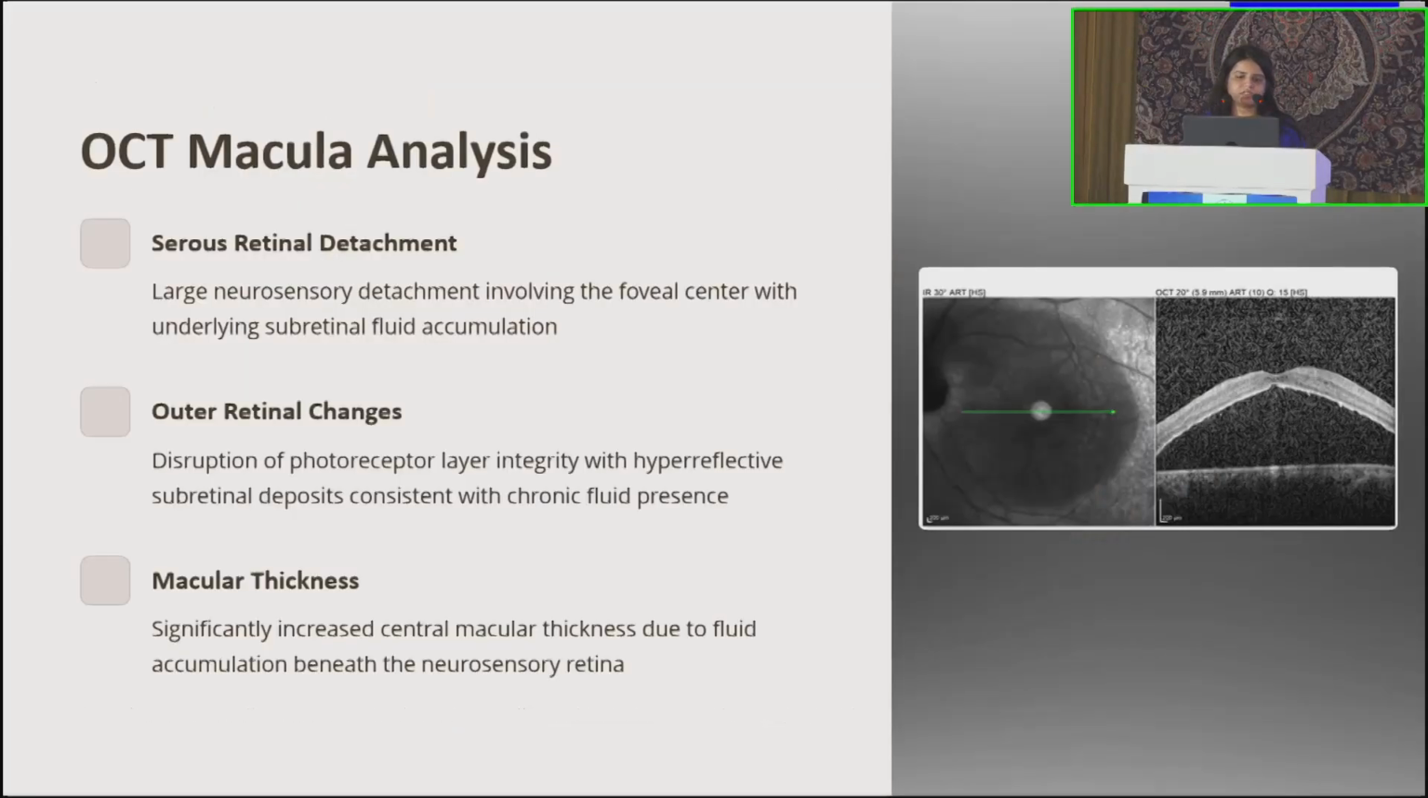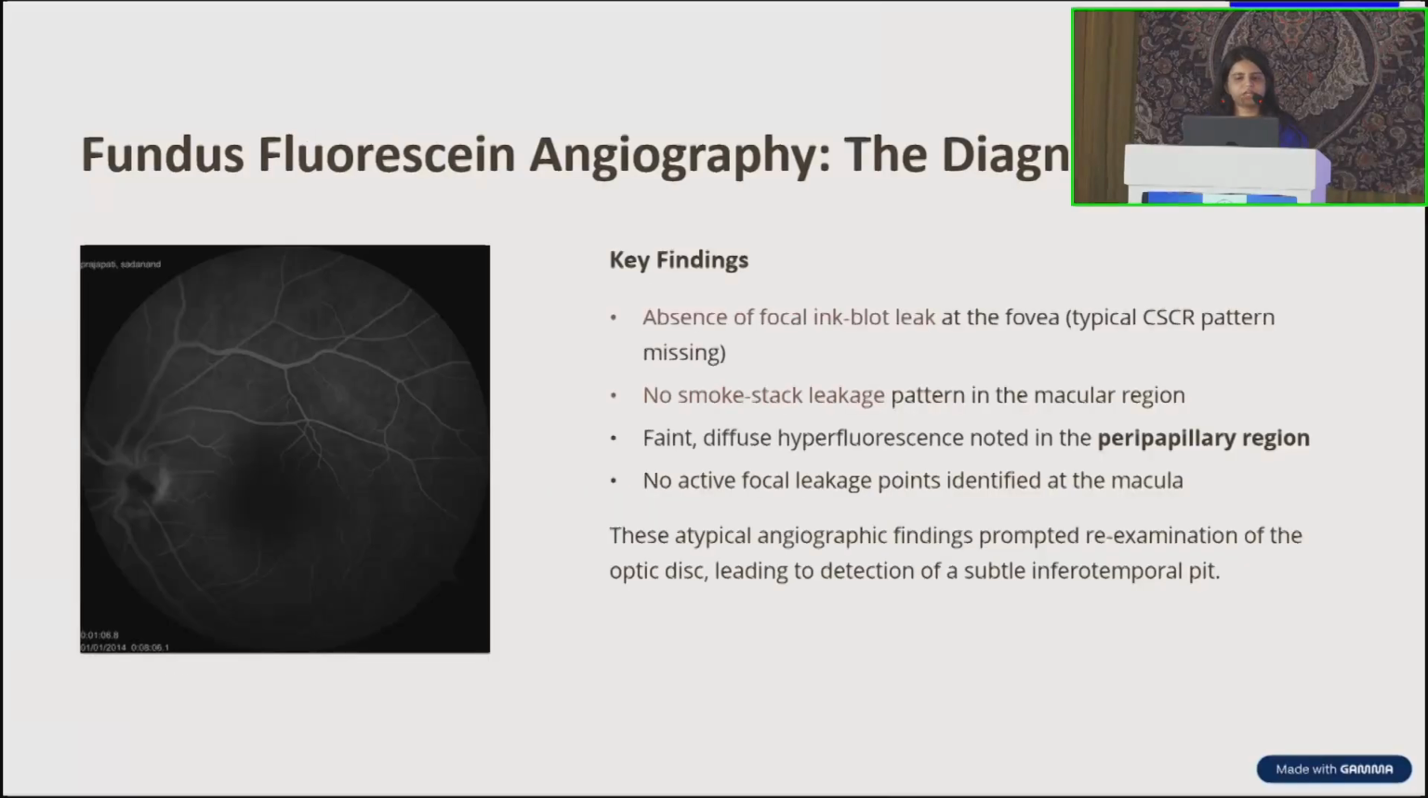OCT macula was advised, and we can see serous retinal detachment with disruption of photoreceptor layer integrity and increased central macular thickness. Then fundus fluorescein angiography was advised, and we found an absence of the focal ink blot leak at the fovea, which is seen in the typical CSCR pattern. There was no smokestack leakage in the macular region, but a faint diffuse hyperfluorescence was noted in the peripapillary region. As there were no active focal leakage points identified at the macula, these atypical angiographic findings prompted re-examination of the optic disc, leading to detection of a subtle inferotemporal pit.